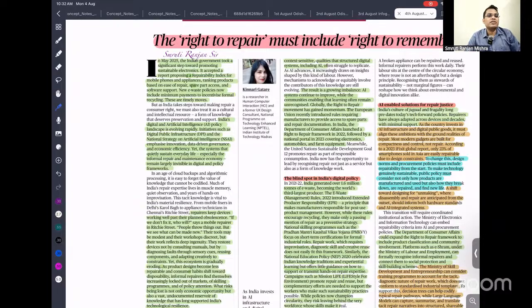At the same time, it is going to create a lot of employment, and it can also increase the access of these devices to poor people. So this article is talking about how we need to promote this repair culture in our e-waste management. Then only can we get all these benefits.